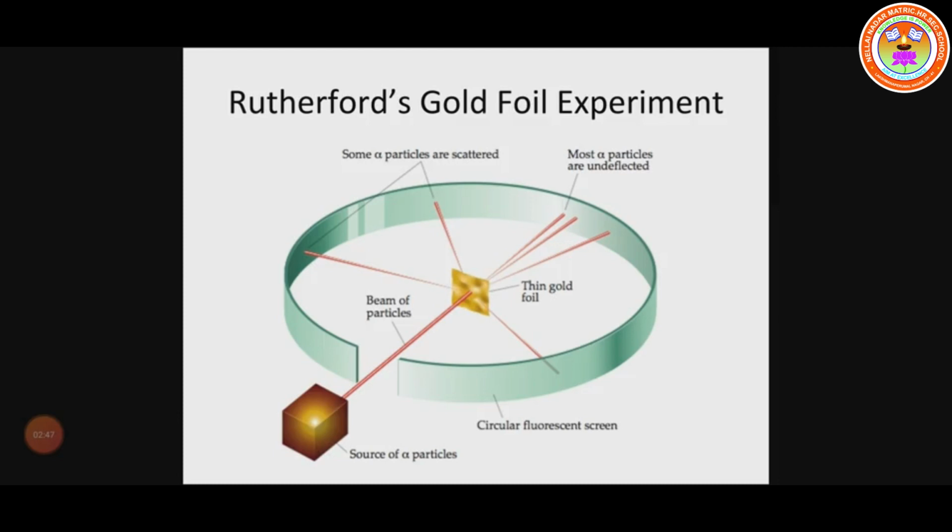In certain areas, particularly in the center region, the rays directly bounce back. That means in the center area there is some positive charge. That positive charge present inside the nucleus is carried by the protons.